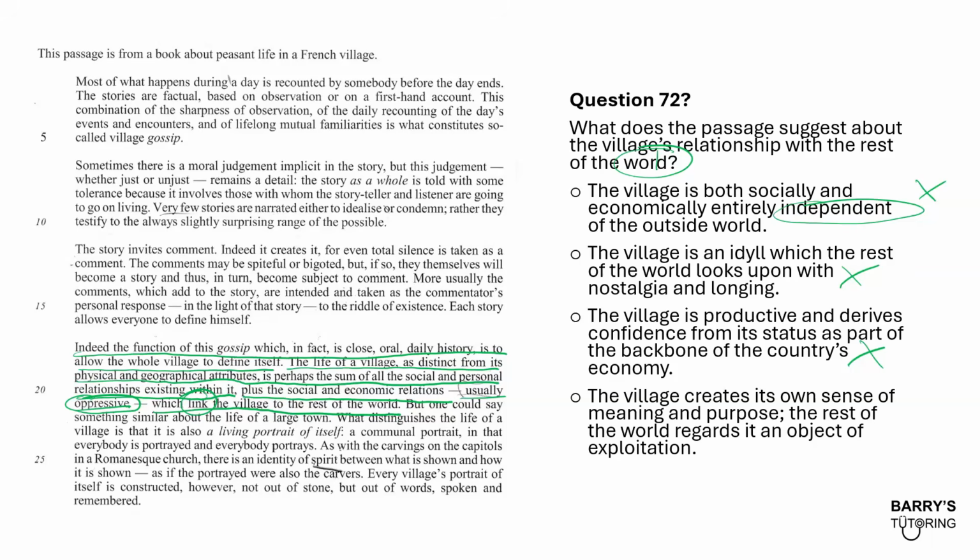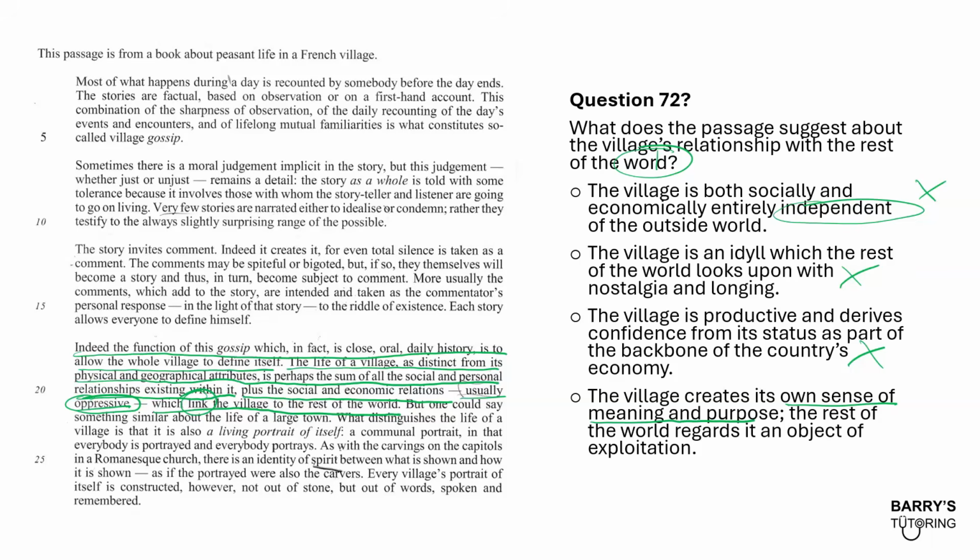So that's kind of to me the whole village defining itself or creating its own sense of meaning. Okay, there is some references to its own sense of meaning and purpose. Okay, so I think that that's definitely there.